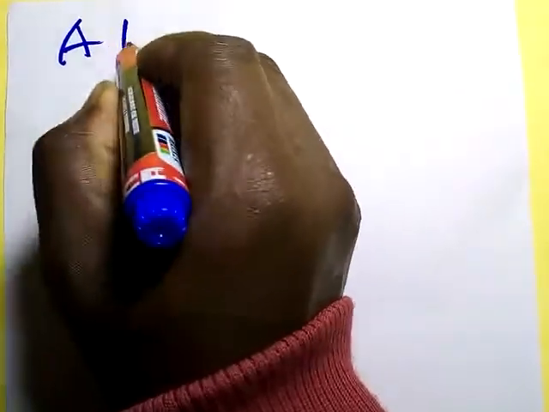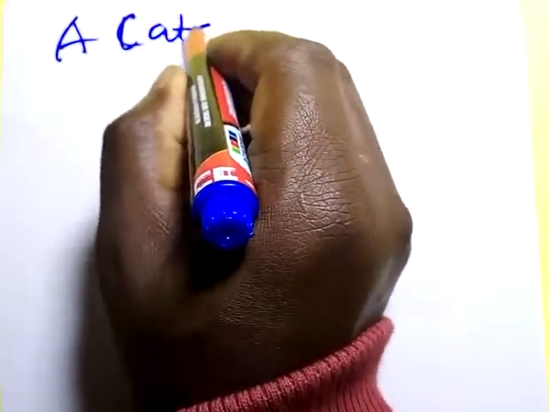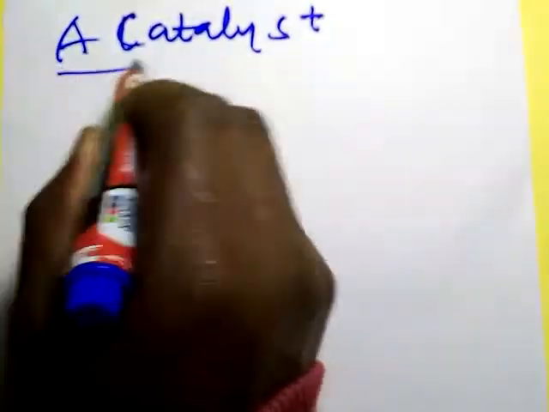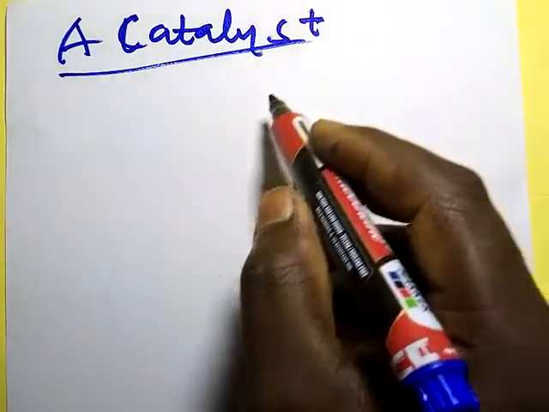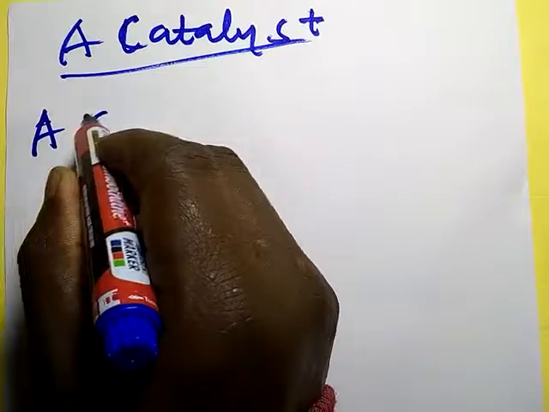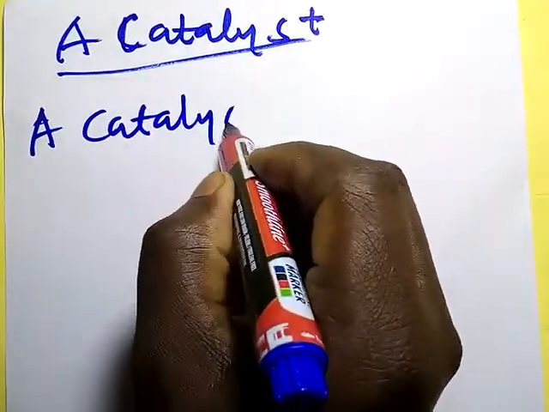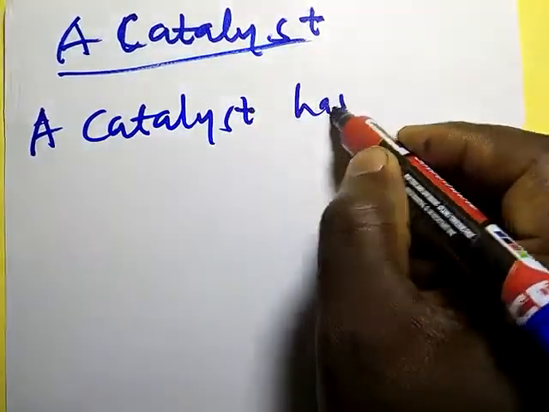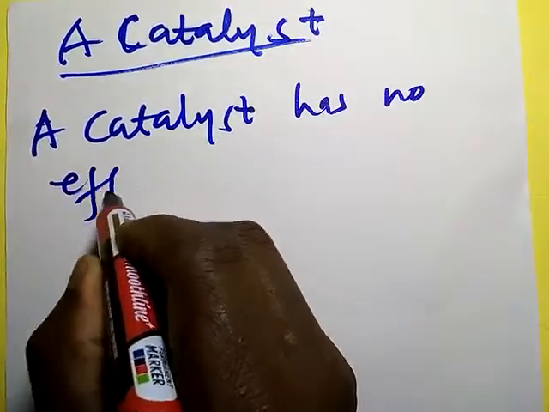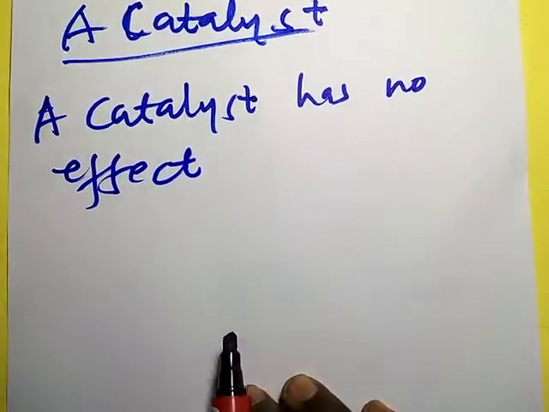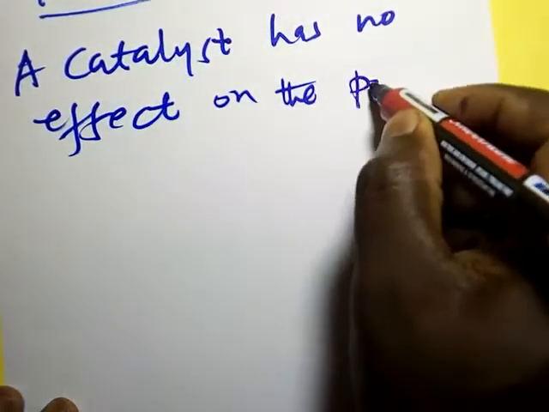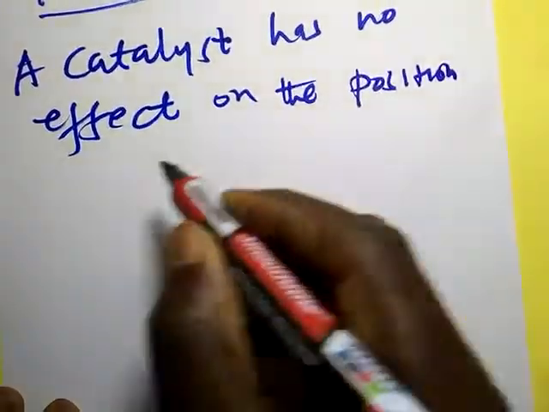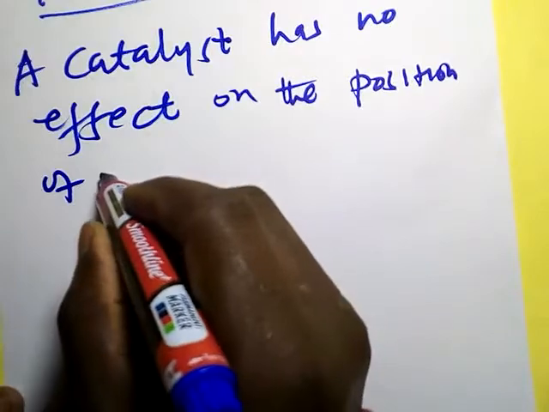A catalyst. What effect does a catalyst have on a system that is at equilibrium? You should know that a catalyst has no effect on the position of equilibrium.